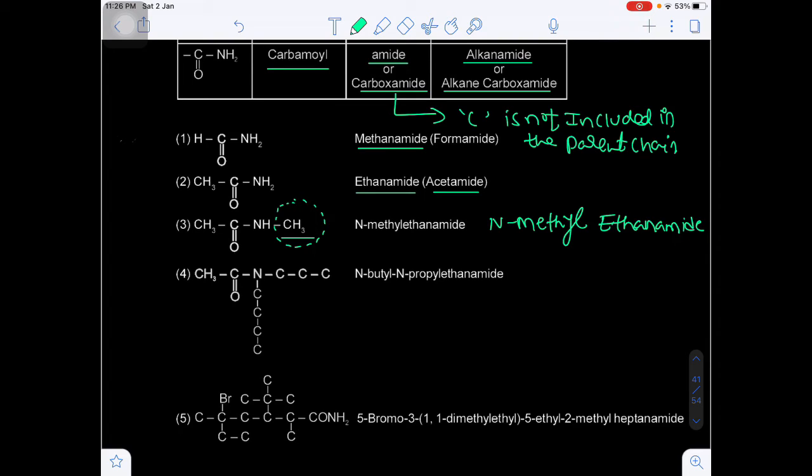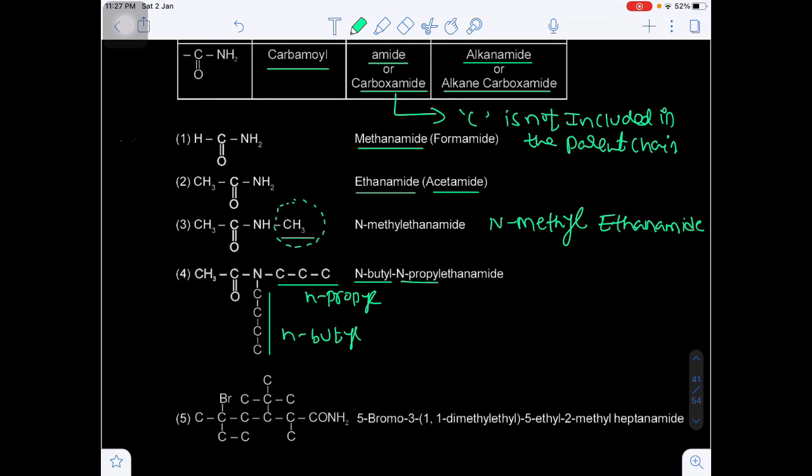Now you see here on the nitrogen, 3 carbons are there, and here 4 carbons are there, and CH3 C double bond O. Are you getting my point? Now here 3 carbons, N-propyl, normal propyl, and 4 carbons, N-butyl, both are present on the nitrogen.